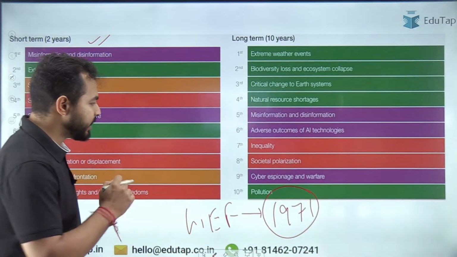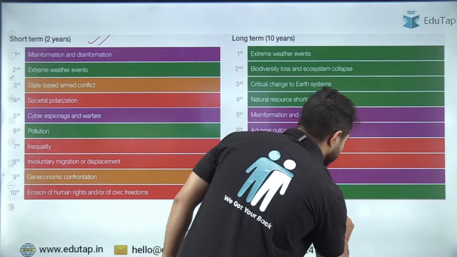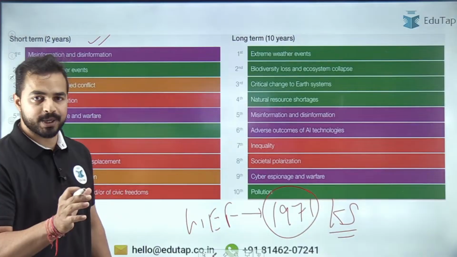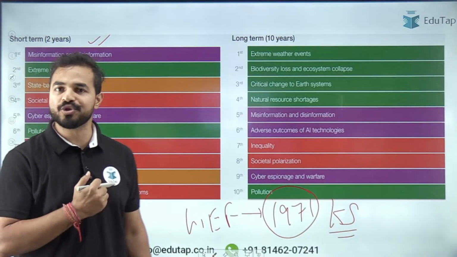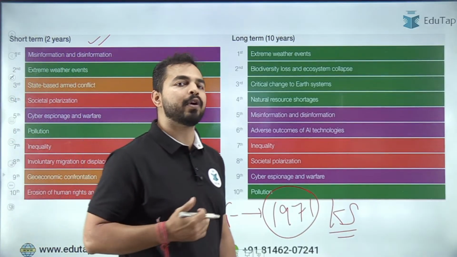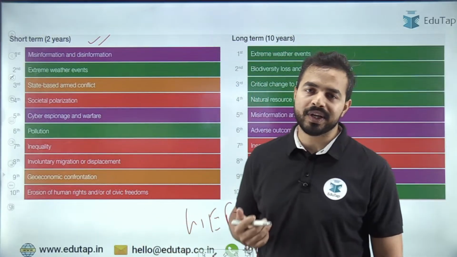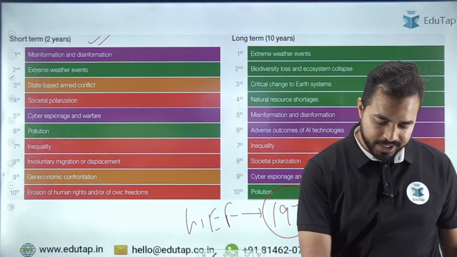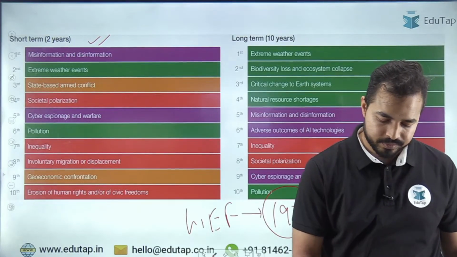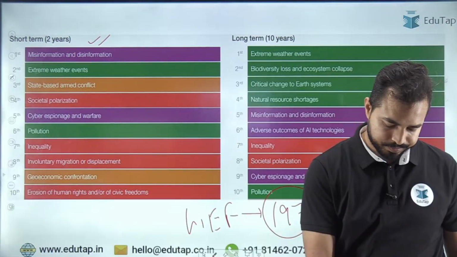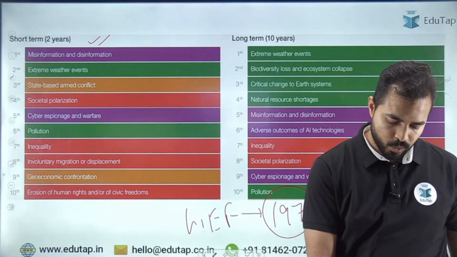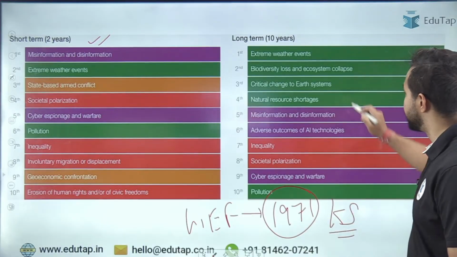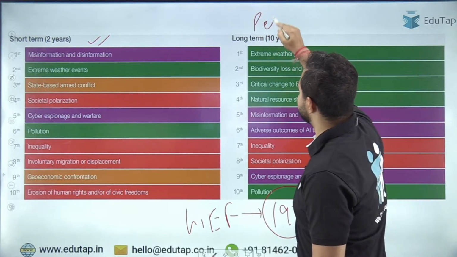So yes, the right answer is Klaus Schwab. So Klaus Schwab is the right answer. And the person who was serving as the vice chairman has been appointed as the interim chairman for the World Economic Forum for the time being. Can anybody tell me what is the name of that person? I'm waiting for a response in the chat box. The person who has taken over. What is the right answer? The name of the person is Peter Brabeck.